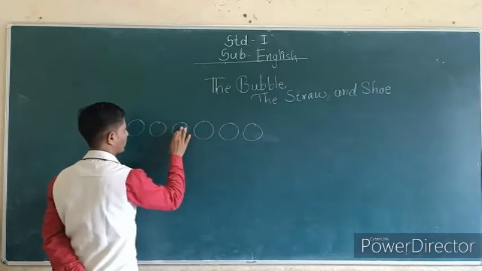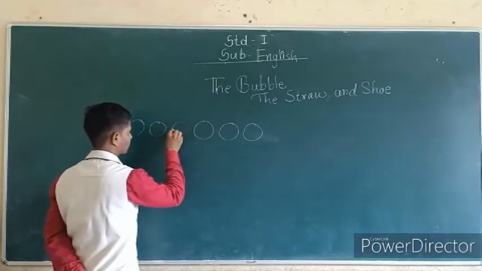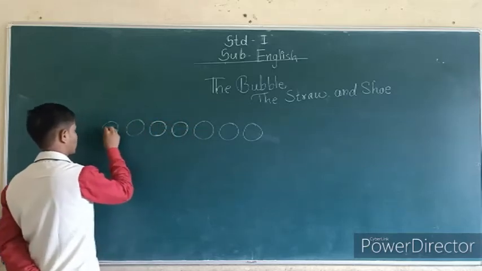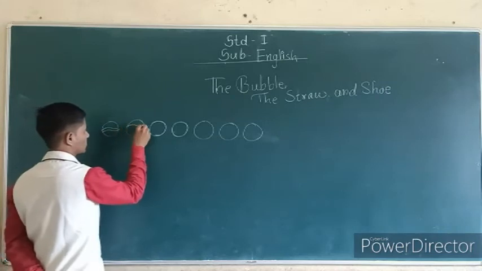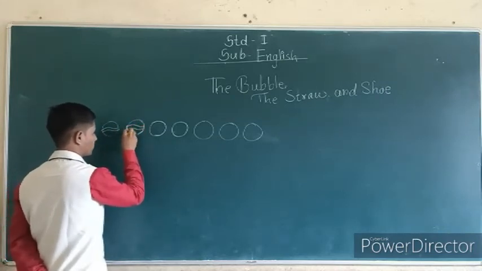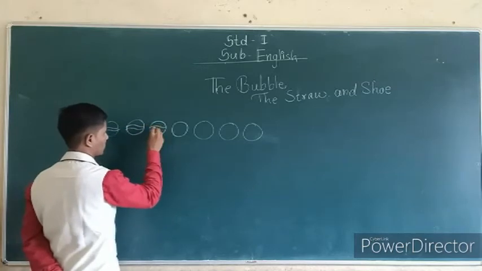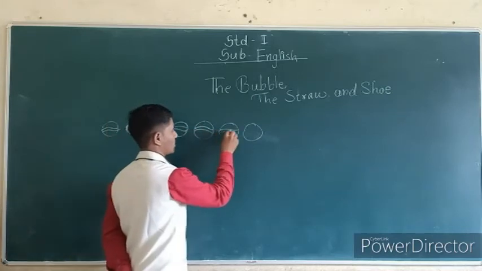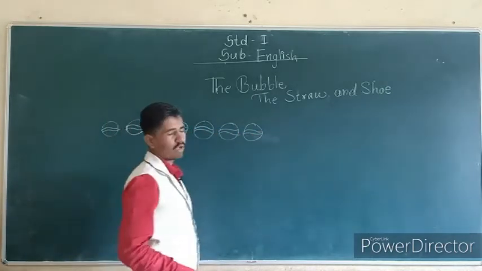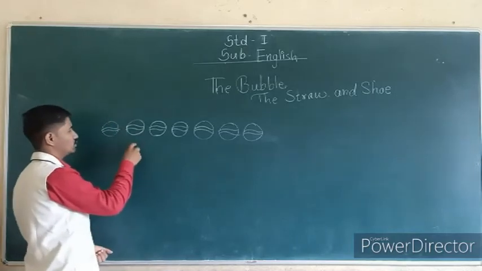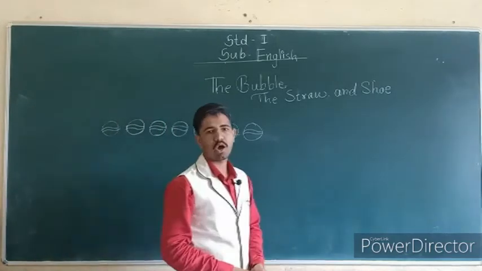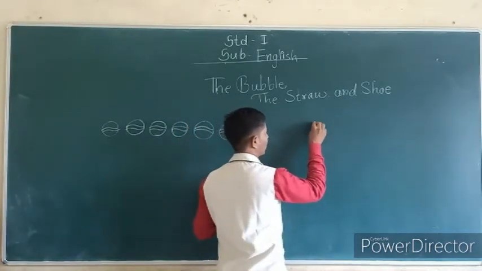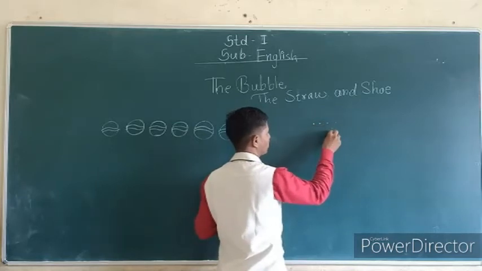Drawing is not good, but you have to understand. Count the balls. How many balls are there? 1, 2, 3, 4, 5, 6, 7. 7 balls. There is a dotted line, otherwise a number. This number you have to